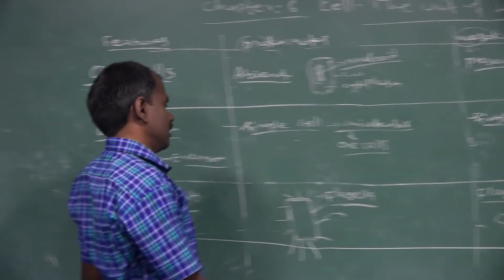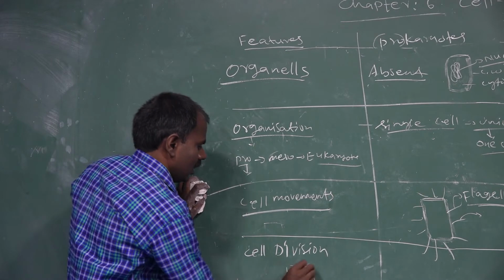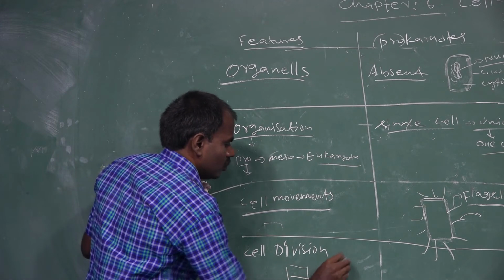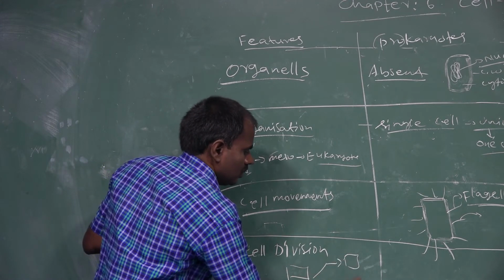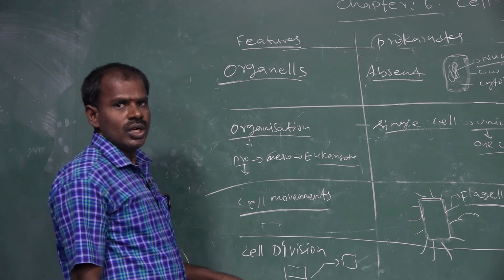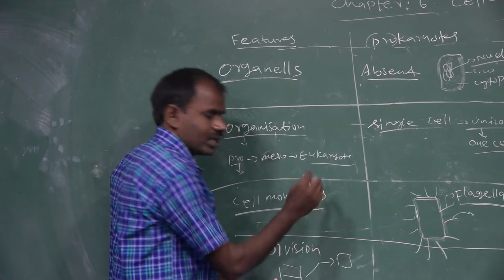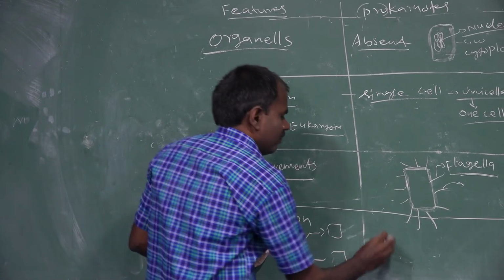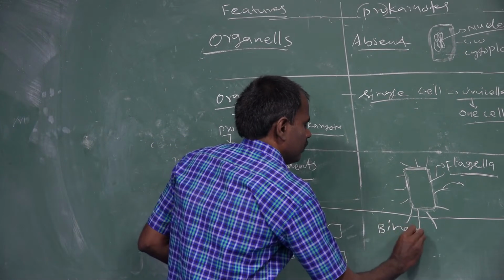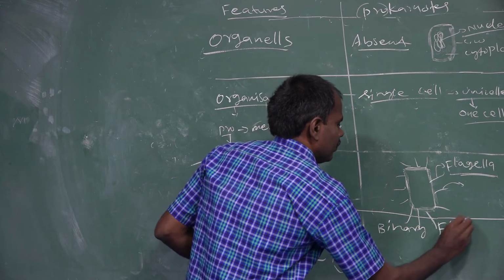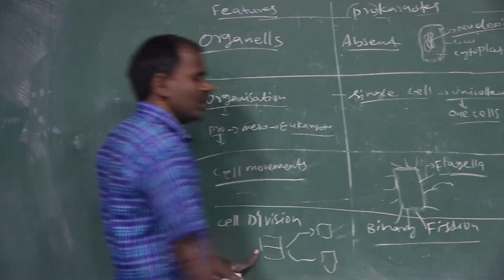What is cell division? The cell can divide one cell to form two cells. The parental cell produces two daughter cells, by binary fission.